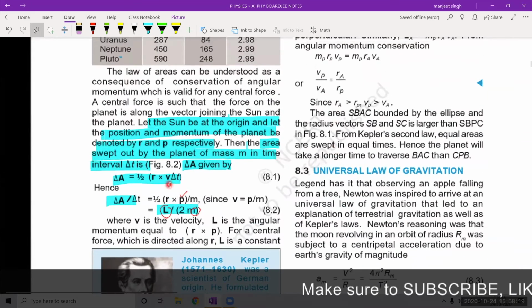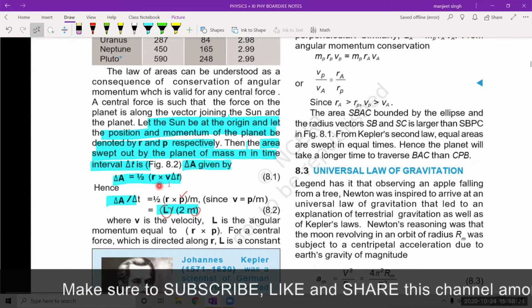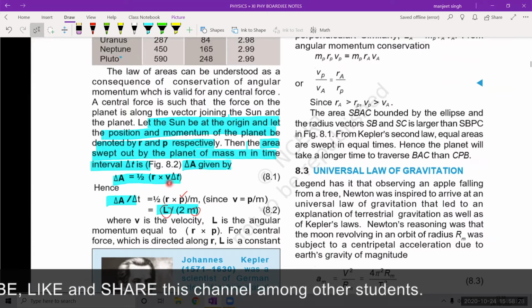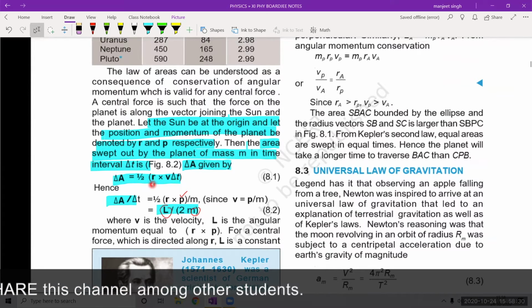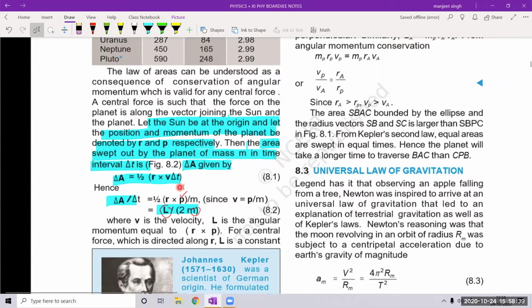V delta T is the distance covered in delta T time by the planet, and the other vector is R. This is the displacement V delta T, not the distance. So R cross V delta T, half of that, will be the area of the shaded region I have just shown you. So what is delta A upon delta T? Delta A upon delta T comes out to be half R cross V.